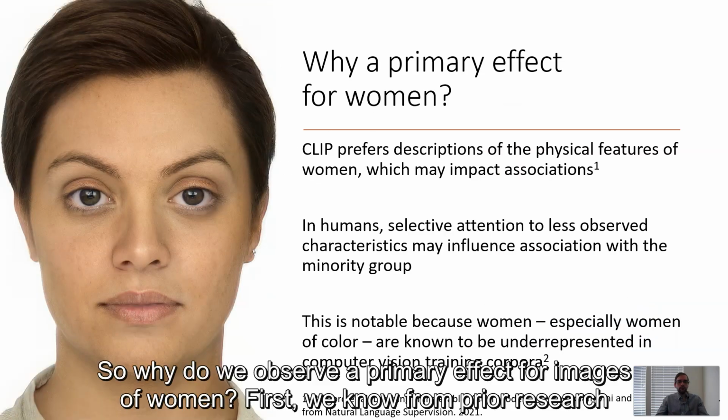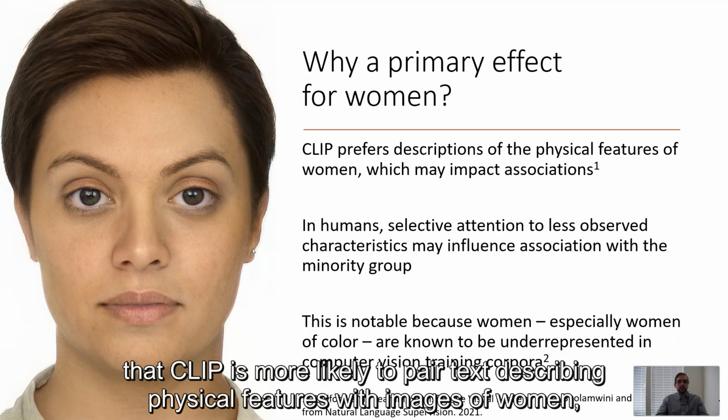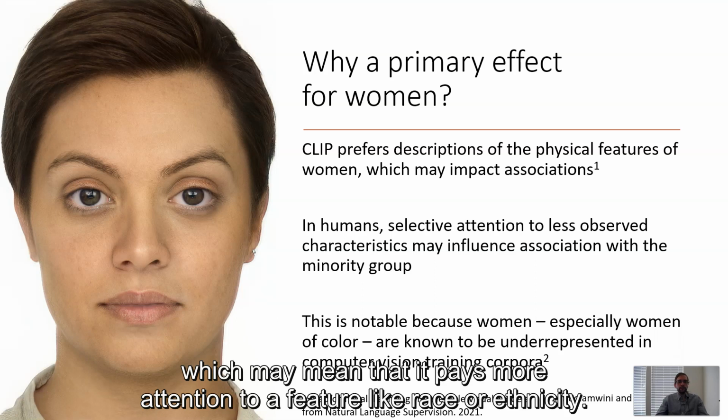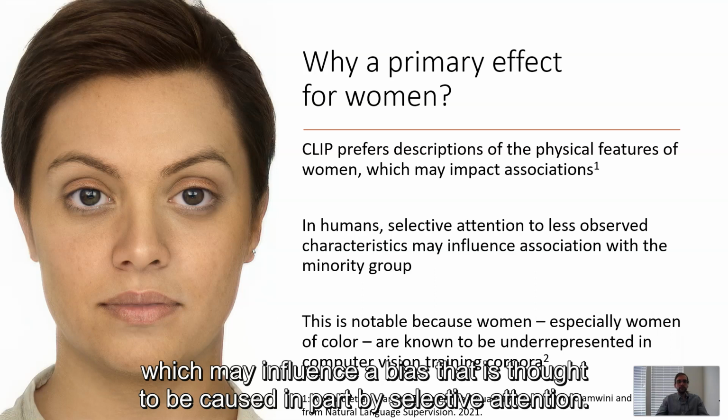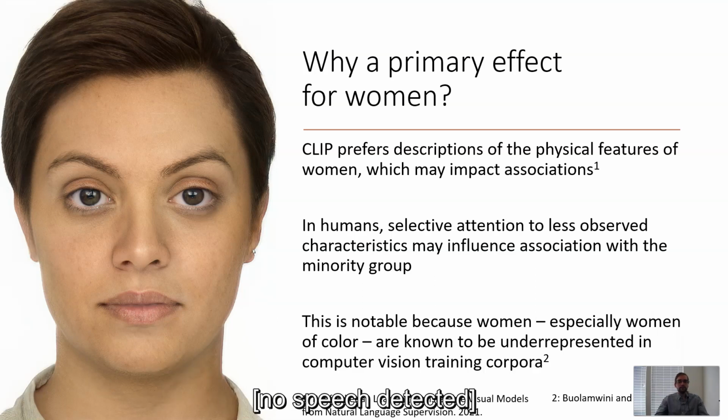So why do we observe a primary effect for images of women? First, we know from prior research that CLIP is more likely to pair text describing physical features with images of women, which may mean that it pays more attention to a feature like race or ethnicity. Second, women of color are significantly underrepresented in computer vision training corpora, which may influence a bias that is thought to be caused in part by selective attention.